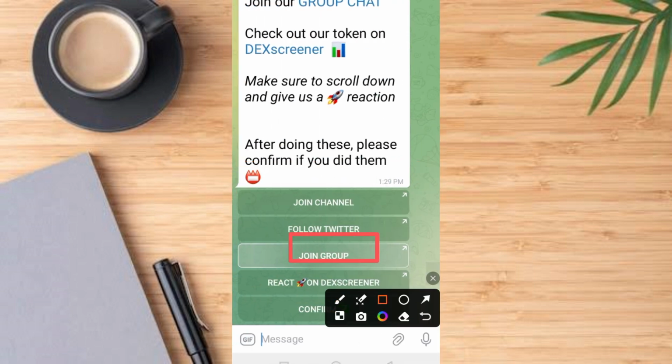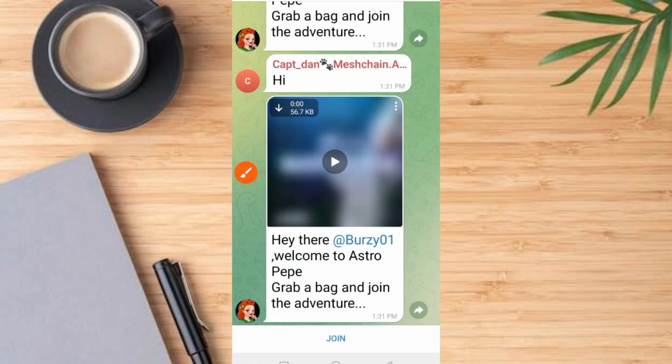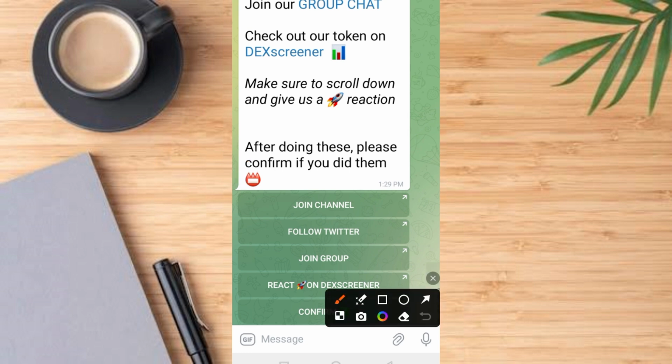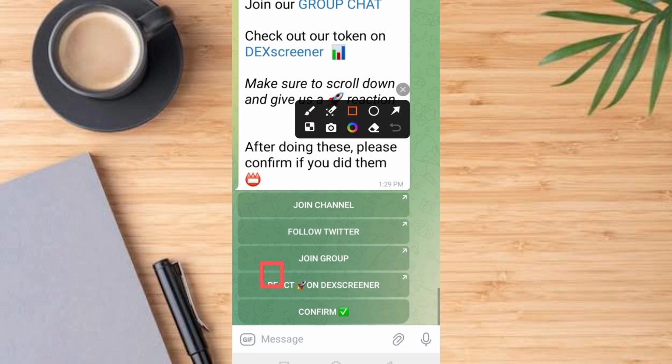Go ahead and tap on this group button. Once you tap on the group button, it comes up like this. Then go ahead and tap on the join now button. Now that I've tapped on the join now button, it comes up like this. Now it takes you back to this place. Then go ahead and tap on this react on DEXScreener.